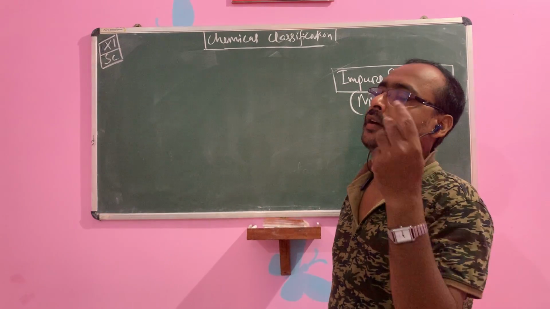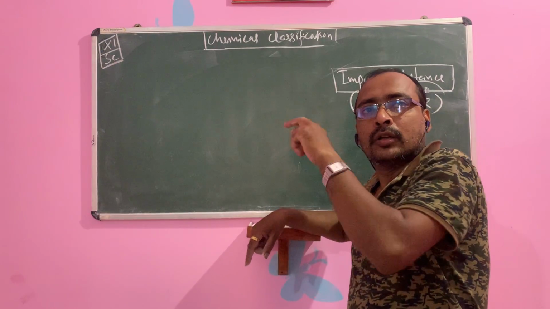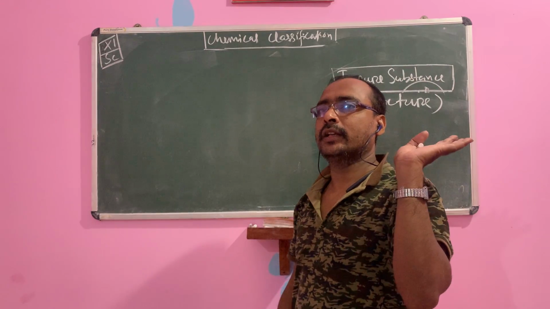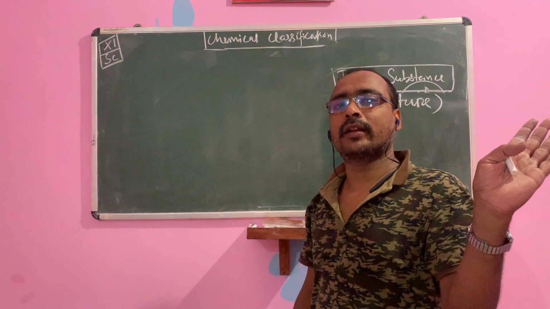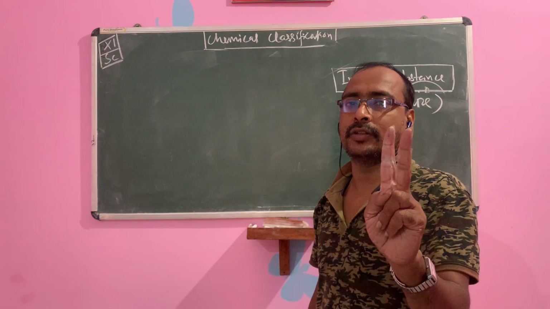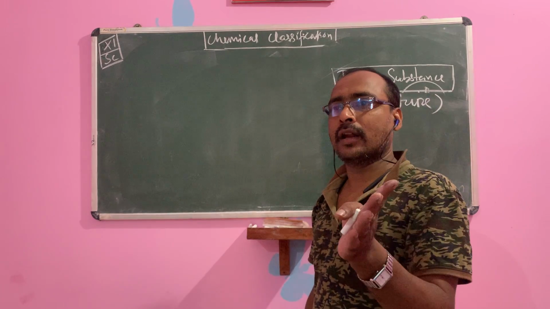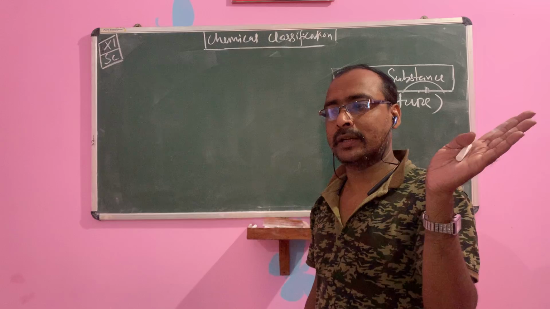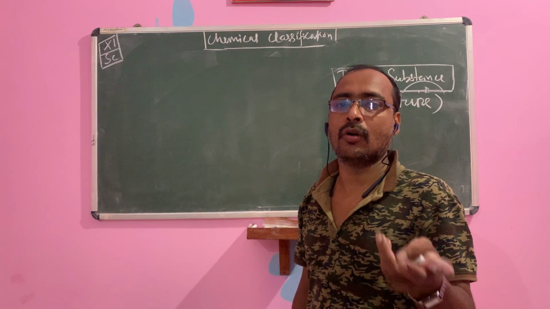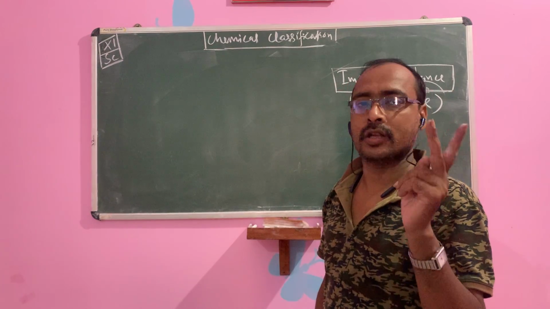Okay, children, I will tell you one thing. The total number of metals may be more than 85 or 90. All metals have a grayish luster, silvery luster, but only 2 metals, gold and copper, have the yellowish or golden yellow luster.